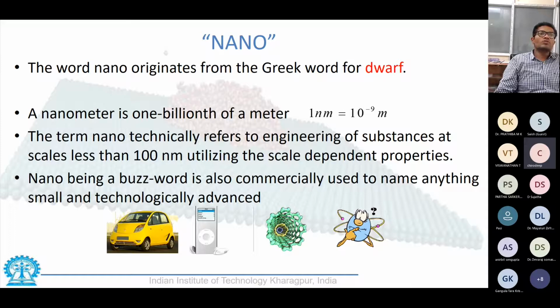And in order to comprehend the significance of this 10 to the power -9 term, let us digress a bit, and I would tell you about a small anecdote. Not many people know about this anecdote, and it is worth spending about 5 minutes to discuss this story. So I hope you would apologize this digression from the technical discussion here.